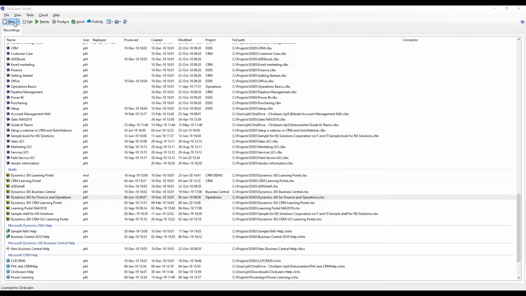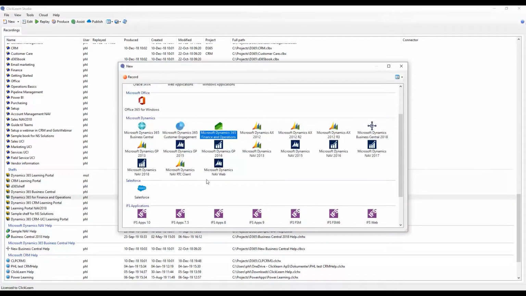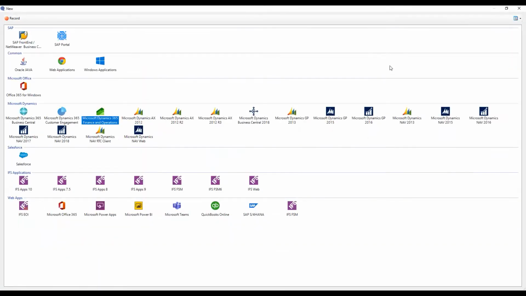And then when you click on New up here to start a recording, ClickLearn will now present you with a view of multiple icons. Now each of these icons represents a business-specific connector. So the brains behind ClickLearn are actually these connectors, because they are built on templates that are set up so they understand that specific business application.